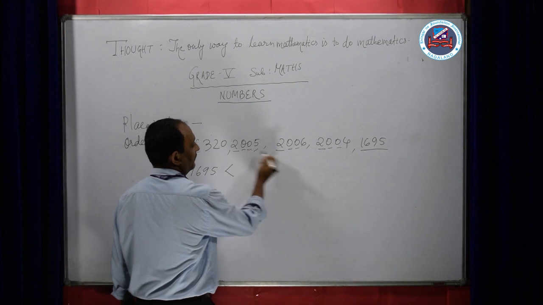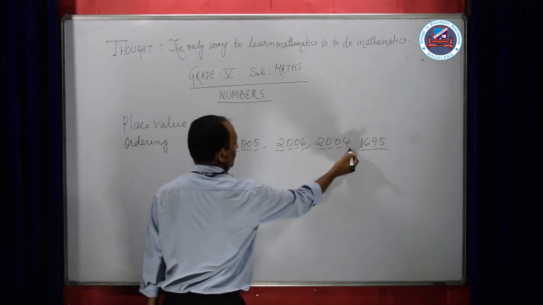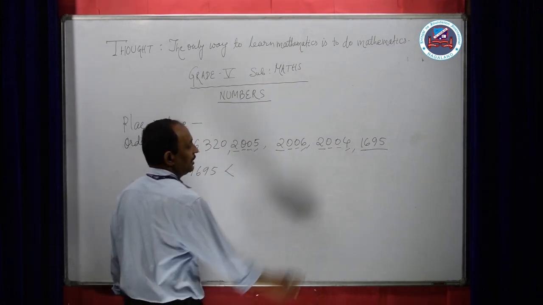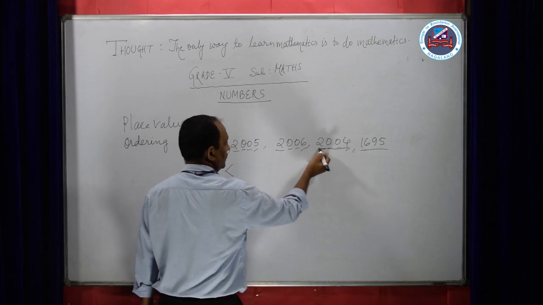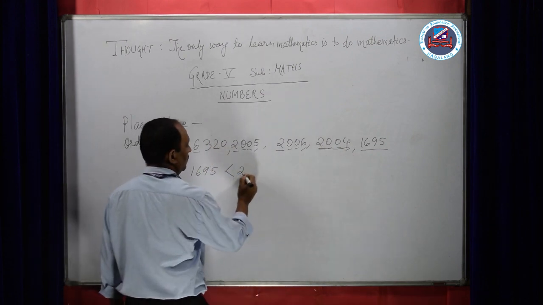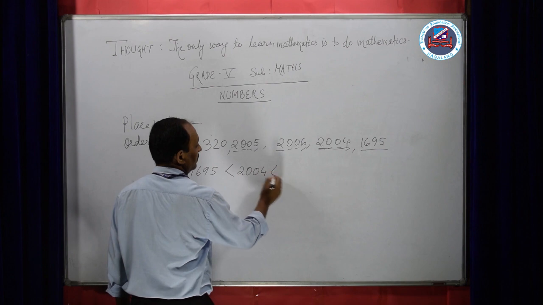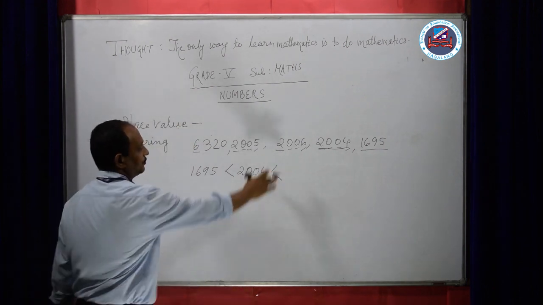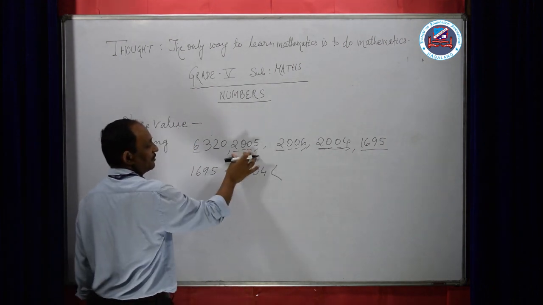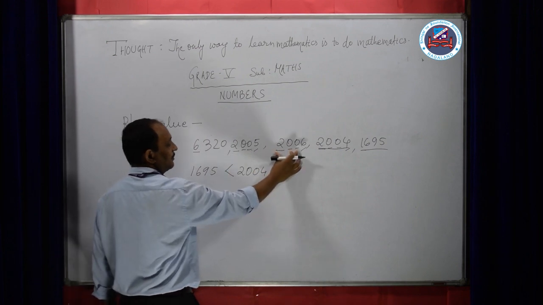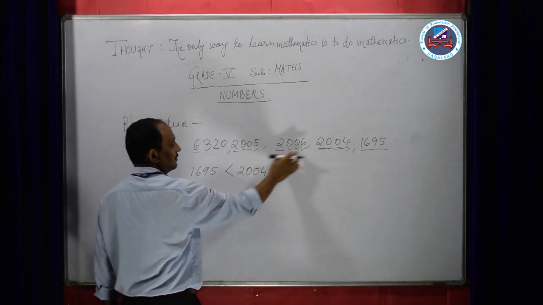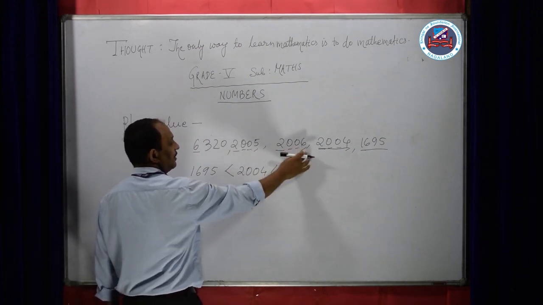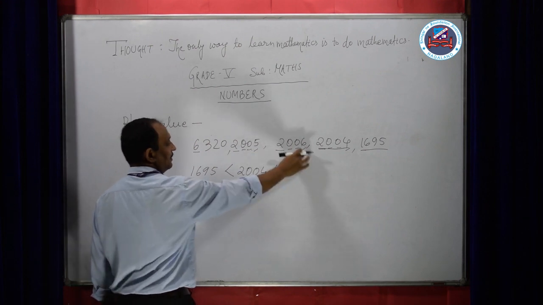Here is 5, here is 6, here is 4. 4 is smaller. That means our next number is 2004. Between the other two numbers, these 3 digits are the same, only the last digit, the ones place, is different.